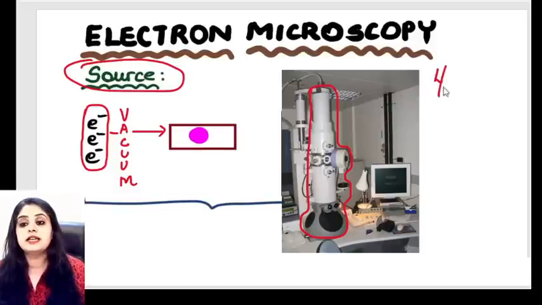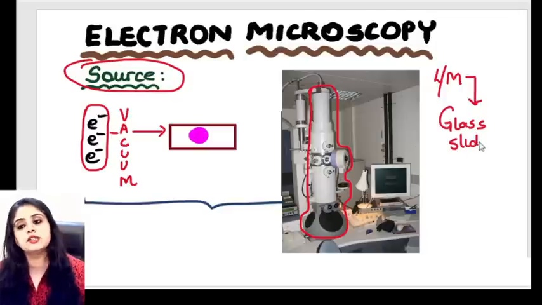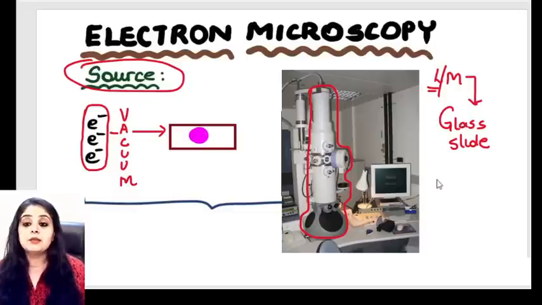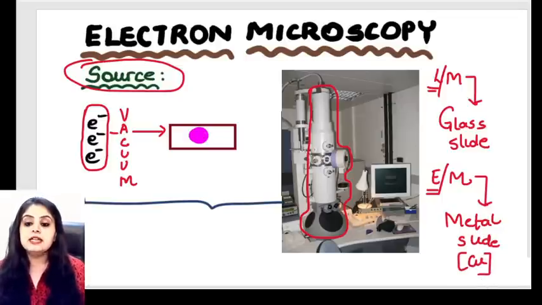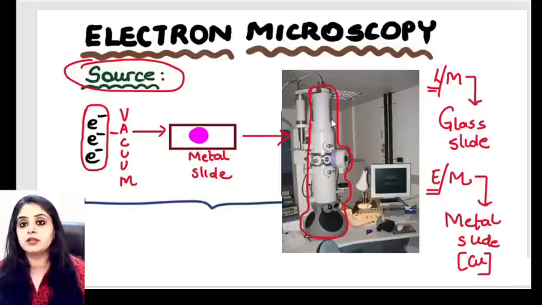The difference is that in light microscope, when you're given a slide during your practical exams, is that slide made up of glass? Is it a glass slide? Yes, because in light microscope we use light. Light and glass are compatible. But when I'm dealing with electron microscopes, I can't put electrons on a glass. With electron microscope, I will have to use something called a metal slide, and that metal slide is usually made up of copper. So remember, this slide that we are using over here is going to be a metal slide, and finally you will be able to see the picture on an electron microscope.